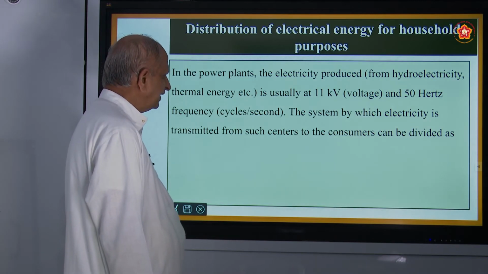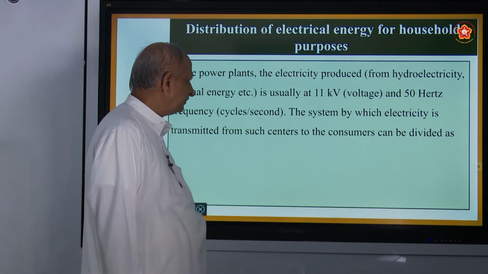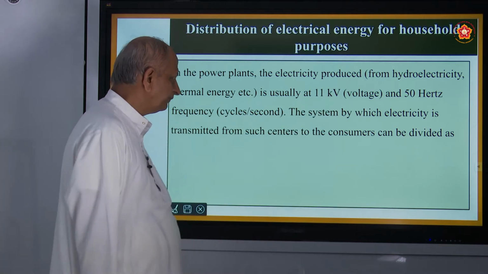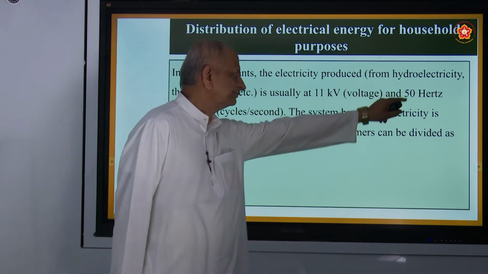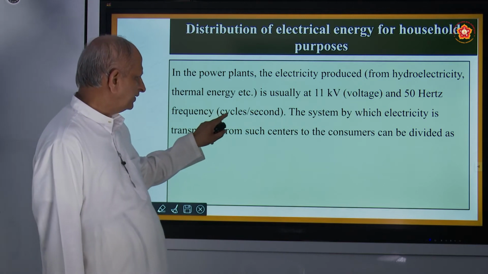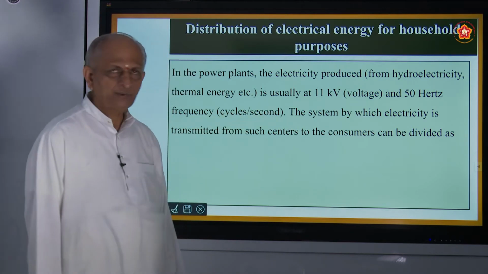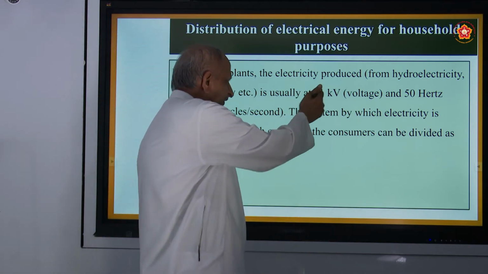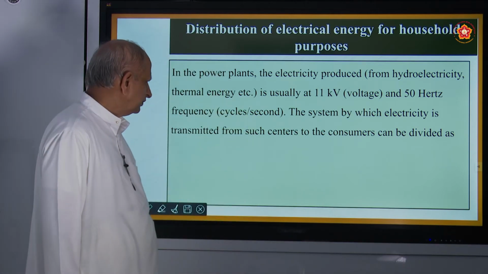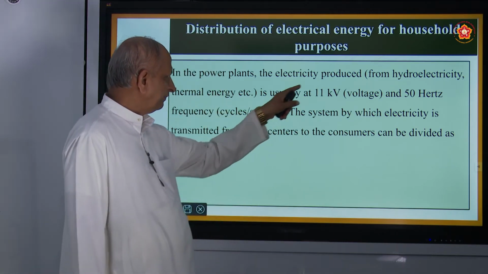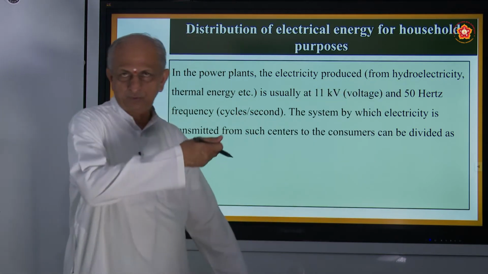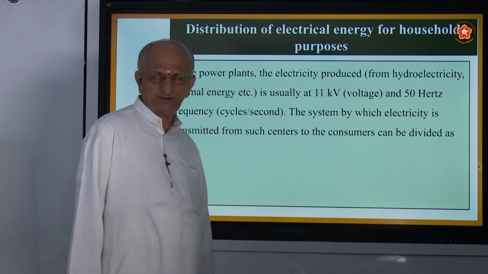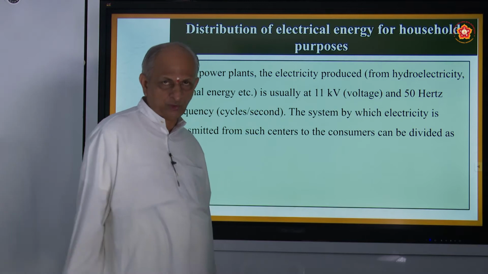In the power plants, the electricity produced from hydroelectricity or thermal energy, etc., is usually 11 kV, kilovolts, and 50 hertz. Hertz means cycles per second. One cycle per second is called a hertz. So 11 kV and 50 hertz. It may be from hydroelectricity, electricity produced from moving water, or from thermal energy, from burning coal.